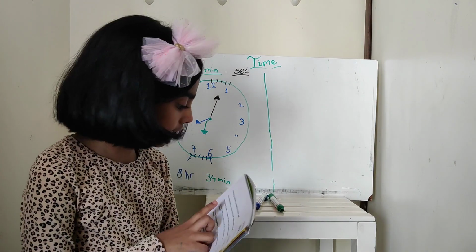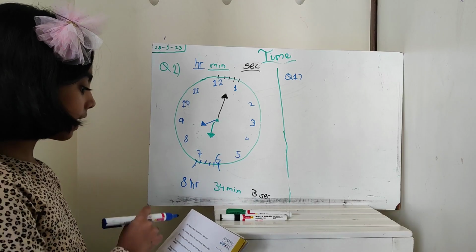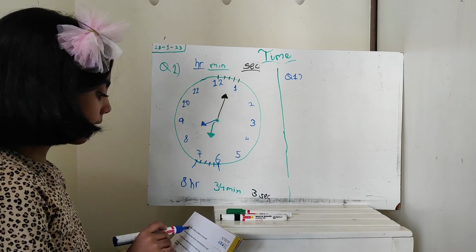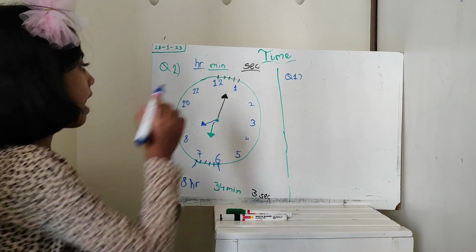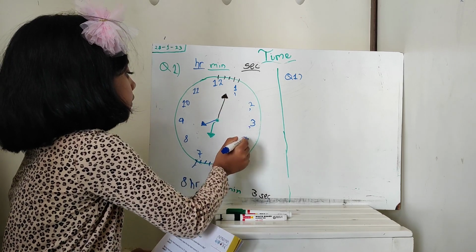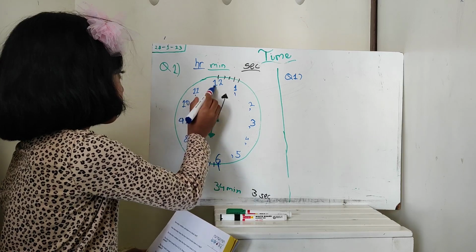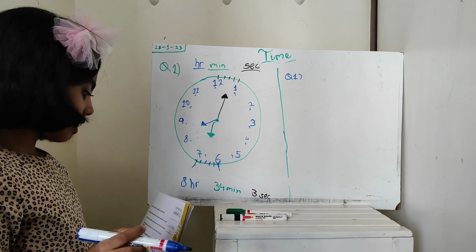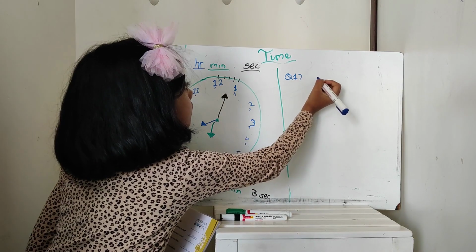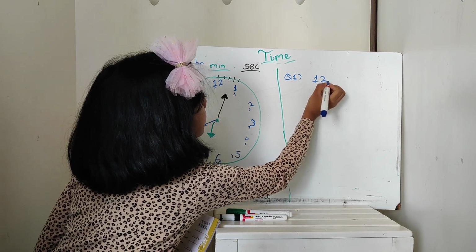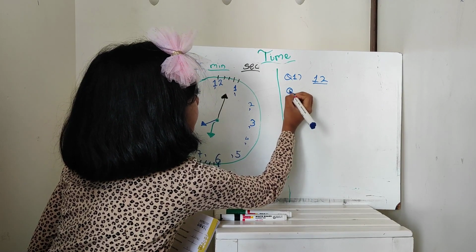Now let us see some questions and answers. Let us see the first question. How many numbers are there in a clock dial? There are 1, 2, 3, 4, 5, 6, 7, 8, 9, 10, 11, 12. There are 12 numbers in a clock dial. So our answer is 12. Now let's see the second question.